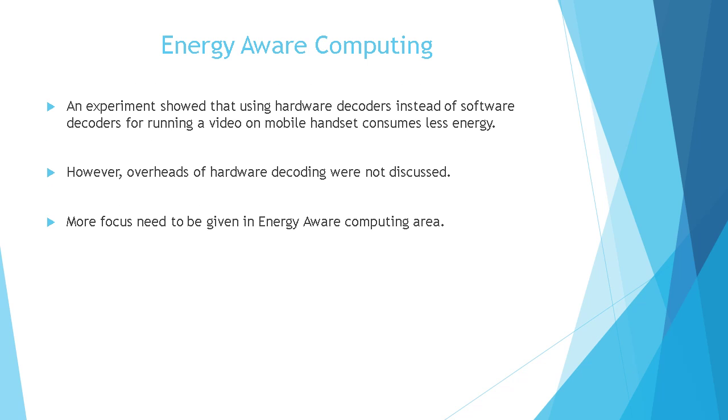Another area is energy aware computing. An experiment showed that using hardware decoders instead of software decoders for running a video on a mobile handset consumes less energy. However, the overheads of hardware decoding were not discussed, but it still gave a nice picture and a direction to developers on how they can develop software for mobile systems which consumes less energy, and they must take care of overheads while developing these kinds of software.